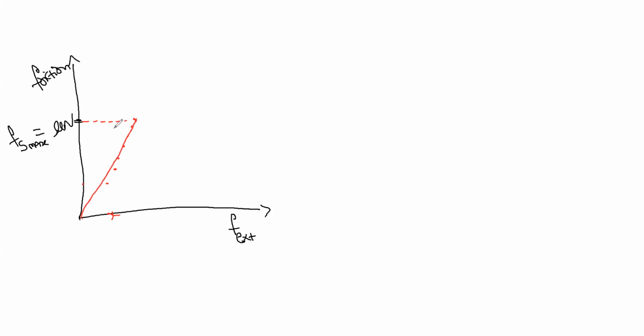Now just after this, when you increase F external just after this line, this is Fs. It takes a small leap over here, and then it is always equal to Fs max, which equals mu n.